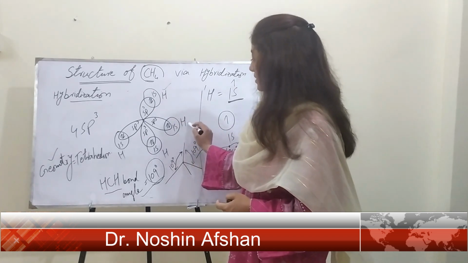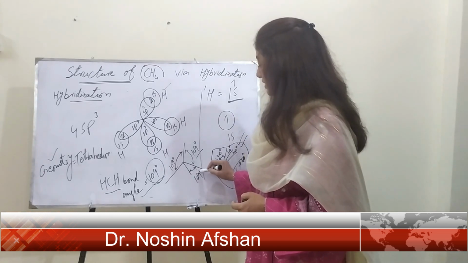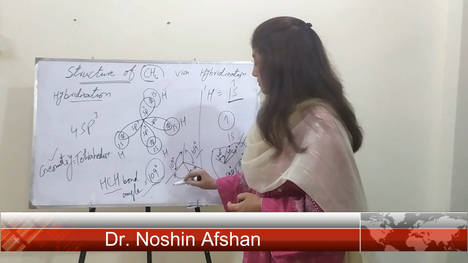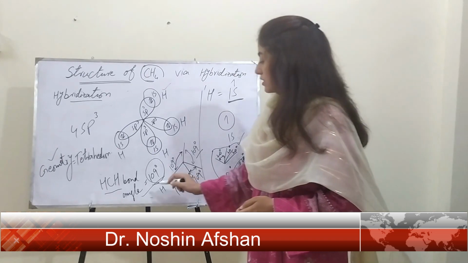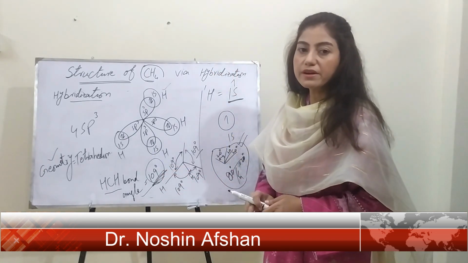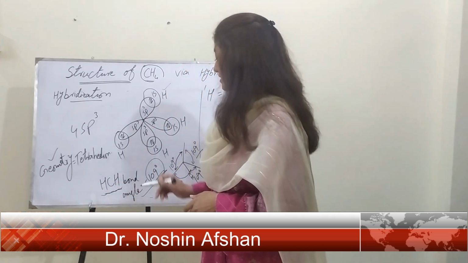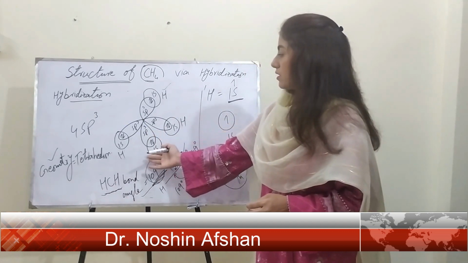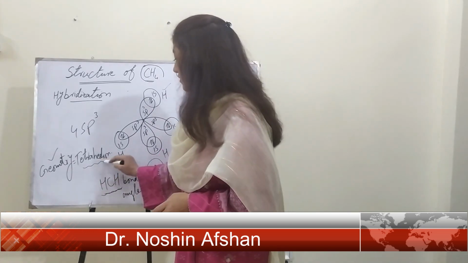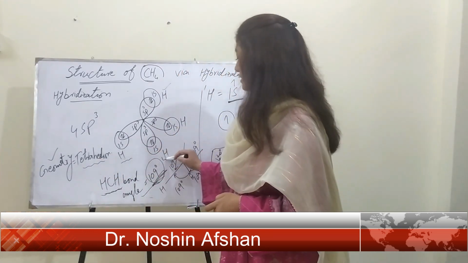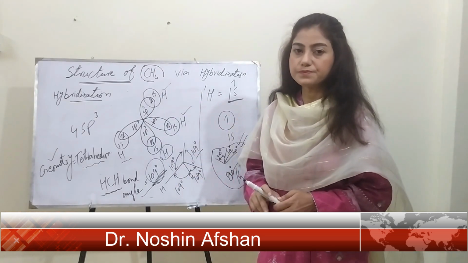Between this hydrogen, carbon and hydrogen, the bond angle is still 109°, and similarly between these HCH, it is also 109°. So this 109° bond angle applies to every HCH, and that shows the hybrid orbitals are oriented in the tetrahedron geometry, and the same would hold after their combining with the hydrogen 1s orbital.